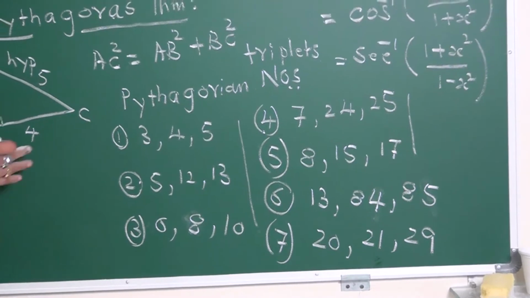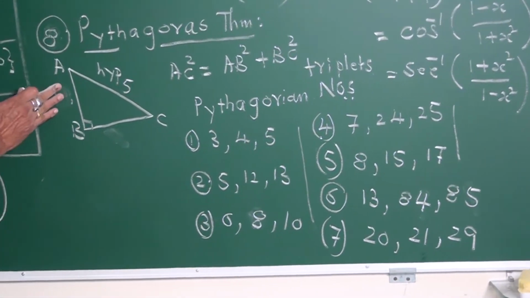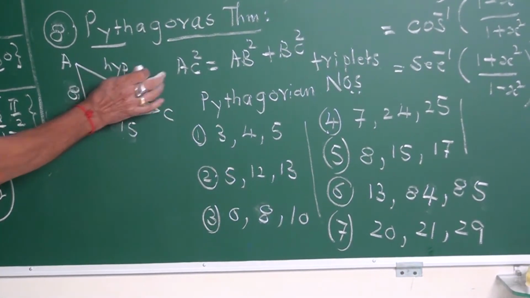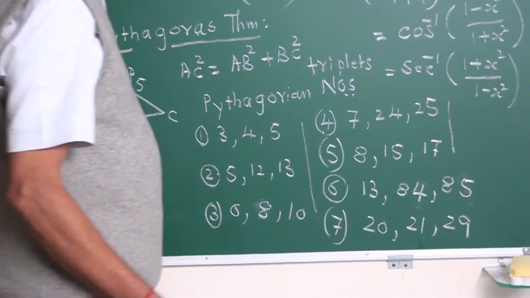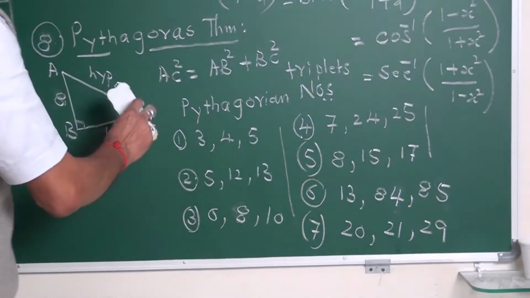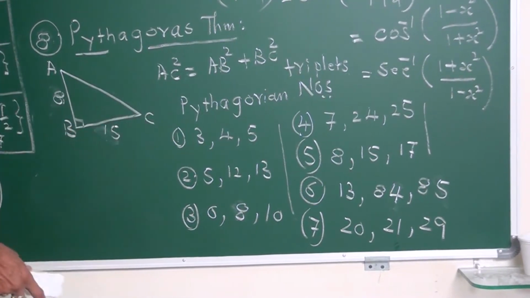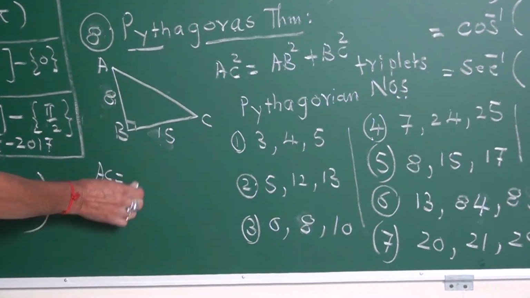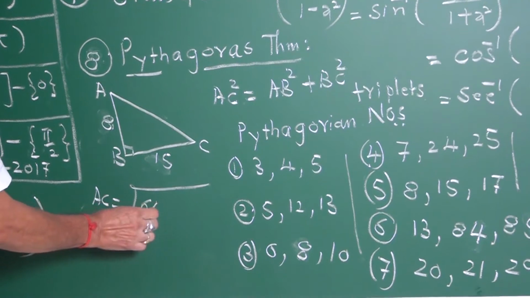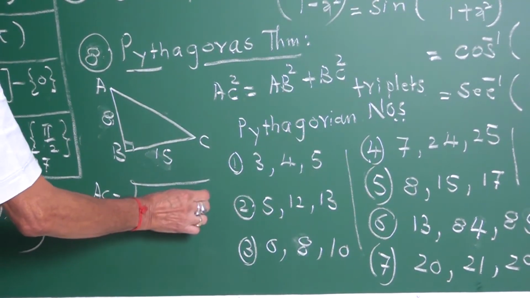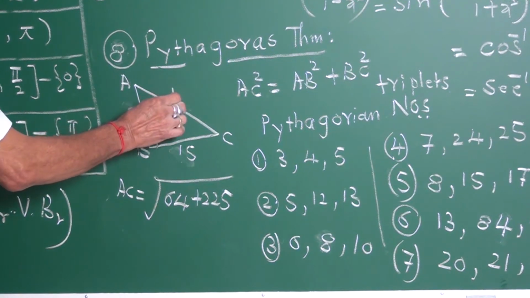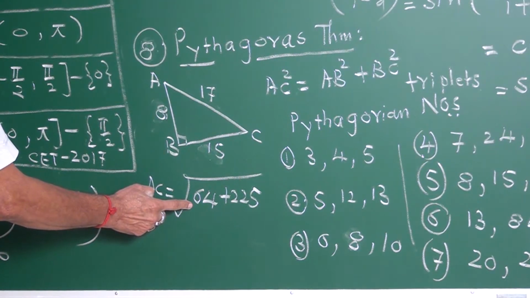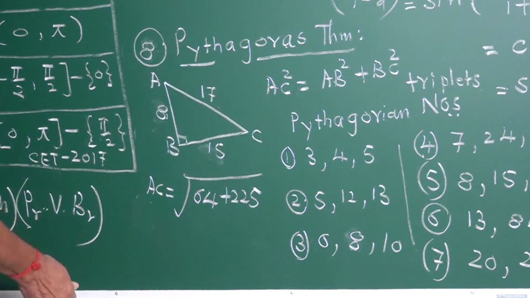Otherwise, my friends, if they give these two numbers, one is 8, another is 15, and if you don't remember these Pythagorean numbers, AC equals the square root of 64 plus 225, which is 289, which is 17. Here itself you will be losing time. So to save time, you must know these Pythagorean numbers.